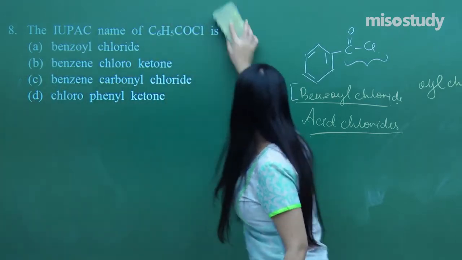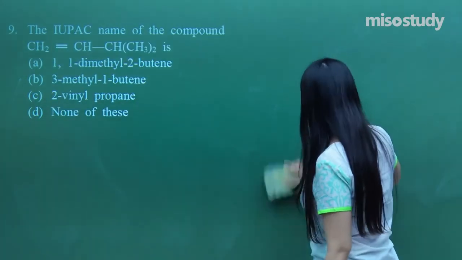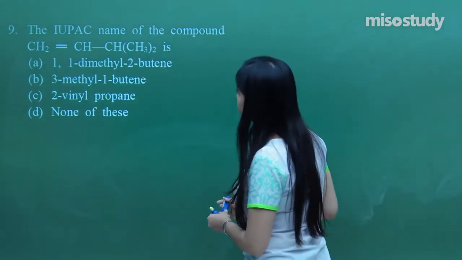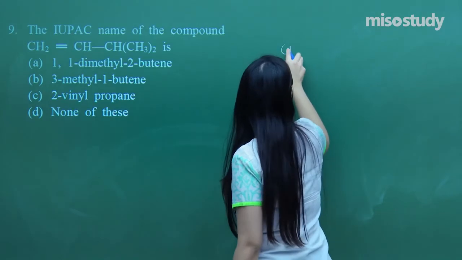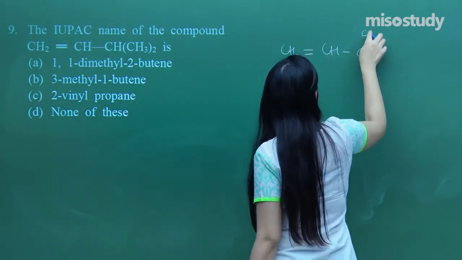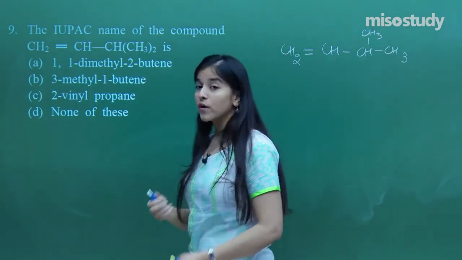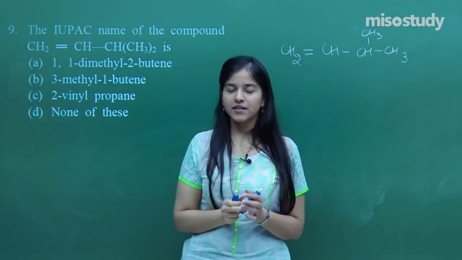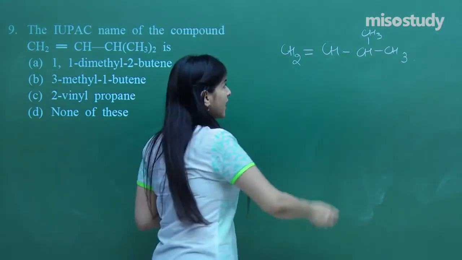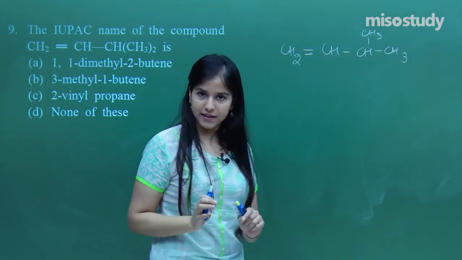What do we have in the next question? Again, I need to assign the IUPAC name. So what do I have? Let's expand the structure. It has a double bond. Now again, I need to consider priority. The double bond always takes priority, then the substituents attached. So I can have the word root numbered like this or that way. Either way would be correct.